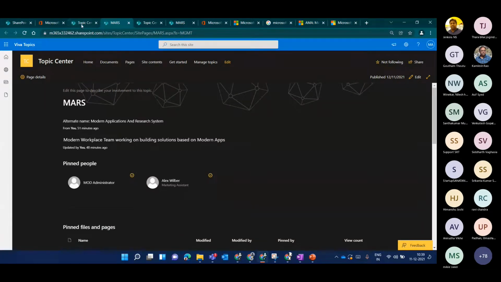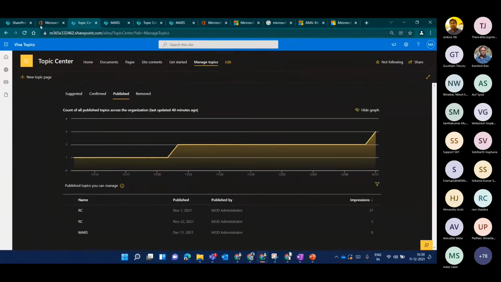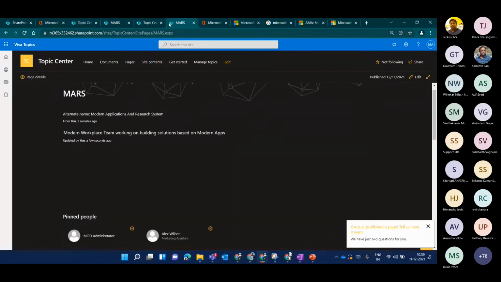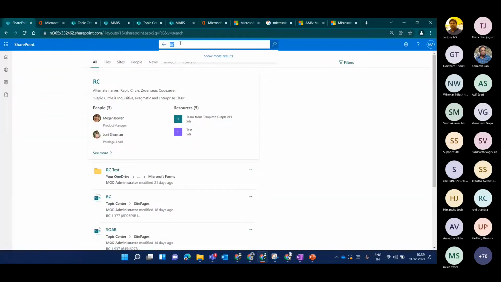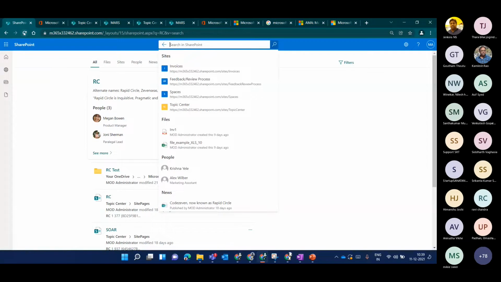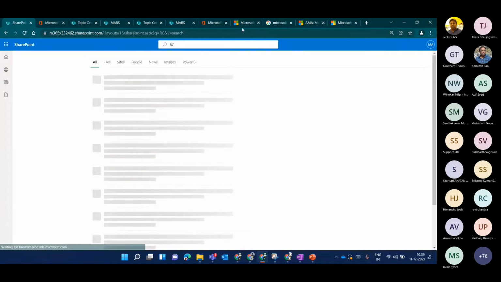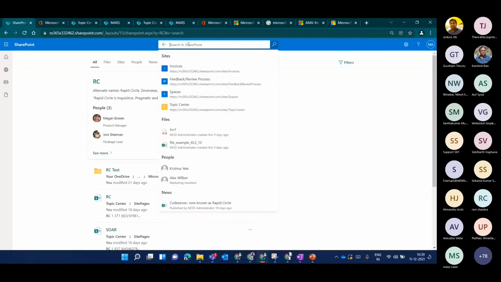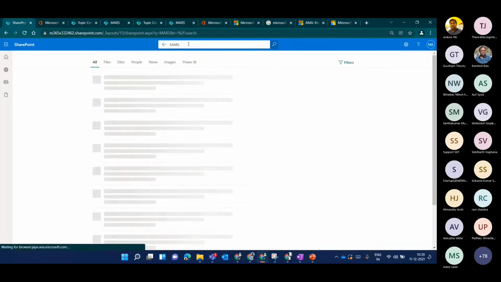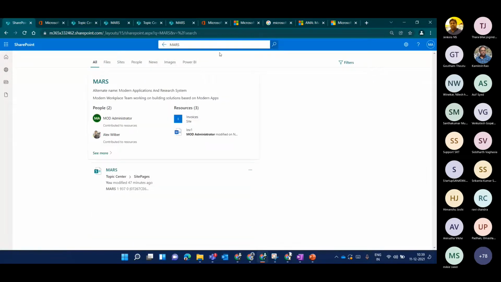How beautiful this works. Let's go and check one more thing here. This is the Microsoft search bar. And now when I search for Mars, here you can see the topic. So this is how the topic is discovered from the different applications which I was talking about, from Microsoft Search, even from your Microsoft Word file.